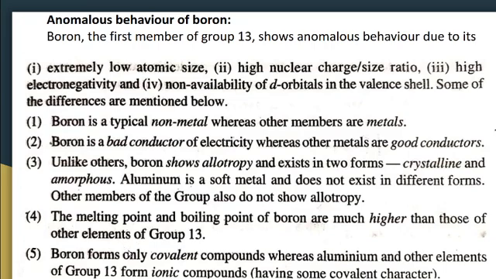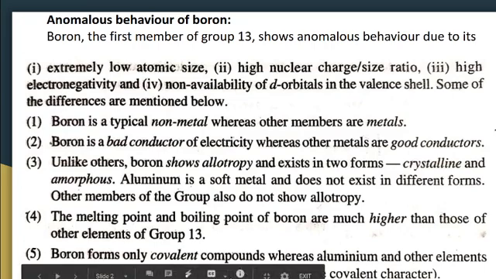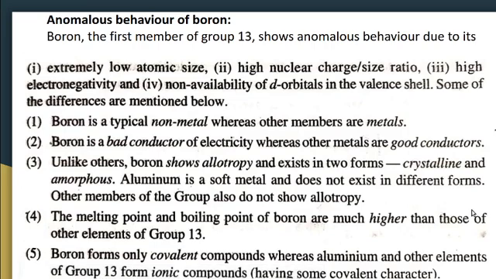Here the fifth point is that boron forms only covalent compounds, meaning it has a non-metallic character, so it forms covalent compounds. Whereas aluminum and other elements are metals, so they form ionic compounds. They have some covalent character at the same time.